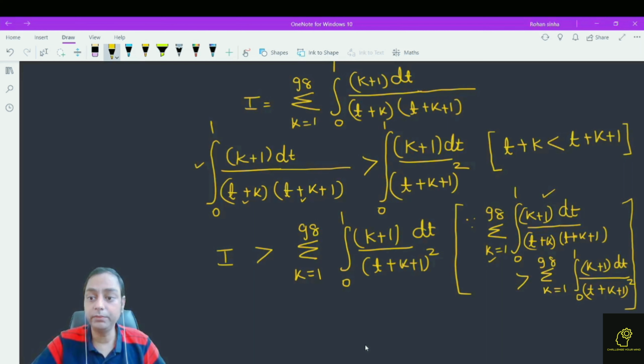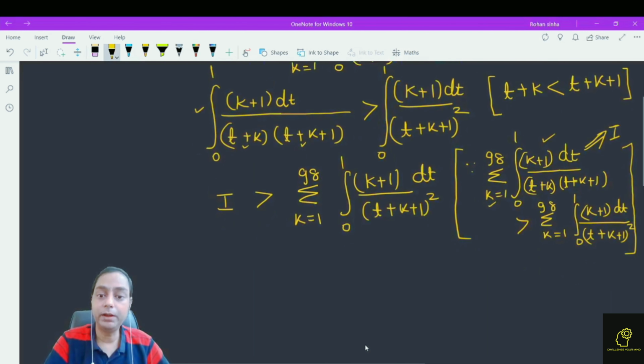And what about the complete term? This is I. So I is greater than sigma k equals 1 to 98 of (k plus 1) dt divided by (t plus k plus 1) square.